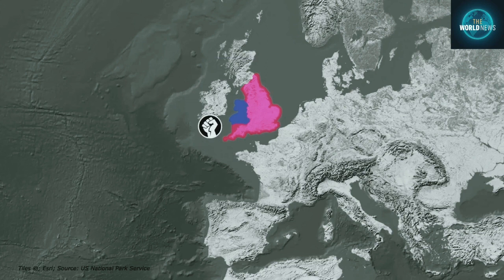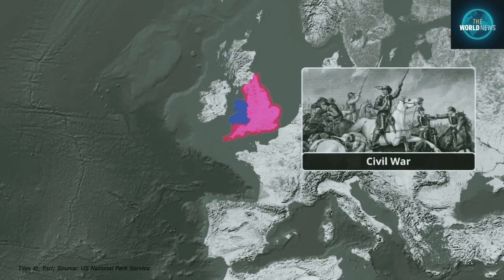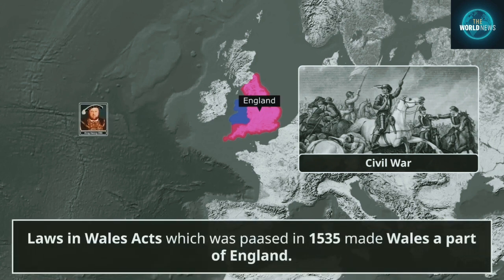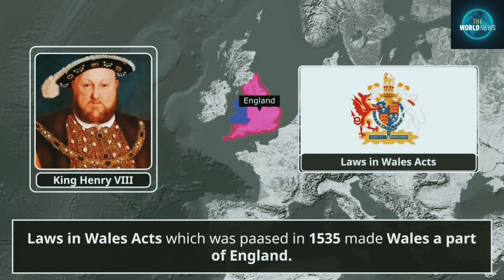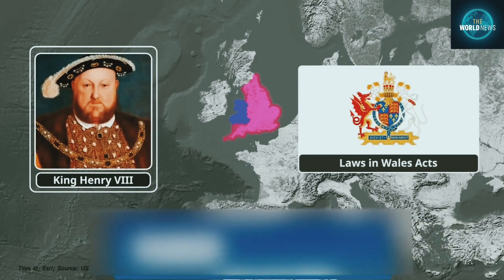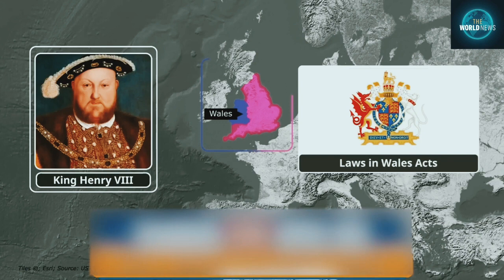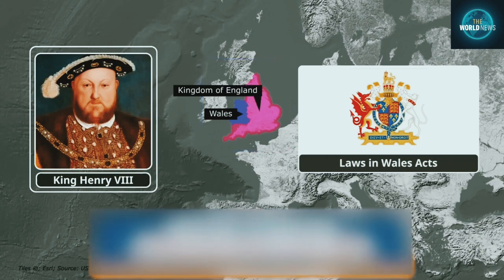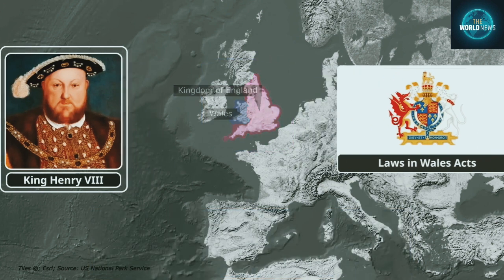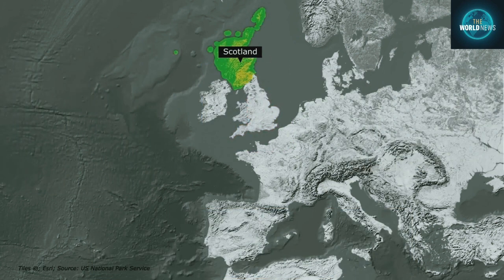Apart from rebellions, civil wars also took place for the throne of England. And this series ended in 1535, when King Henry VIII of England passed the laws in Wales Acts. These acts were those parliamentary measures, with the help of which Wales was added to the Kingdom of England in legal terms. That is, after this, wherever the Kingdom of England was mentioned, Wales was also going to be included in it. Friends, let's move ahead and see about Scotland, which joined the Kingdom of England and Wales in 1707.